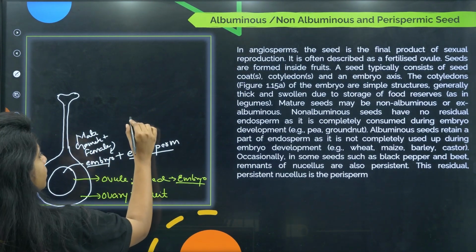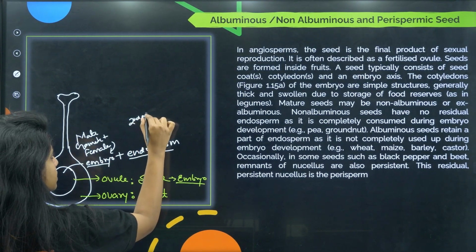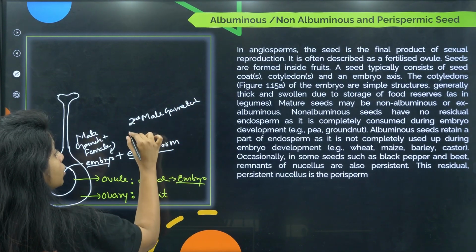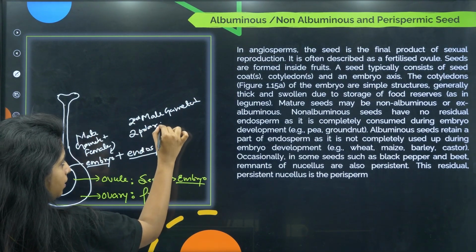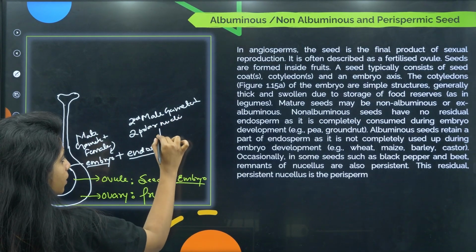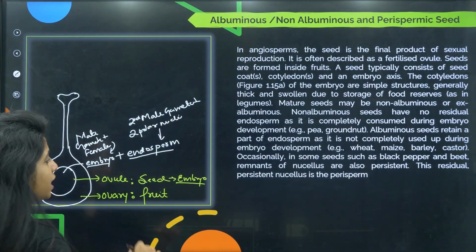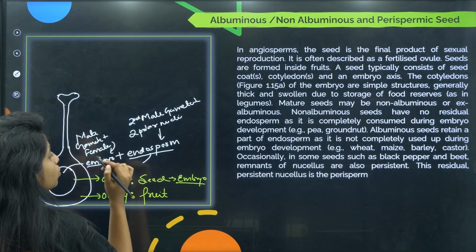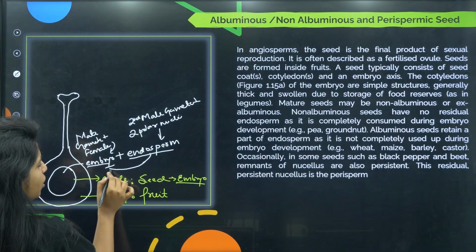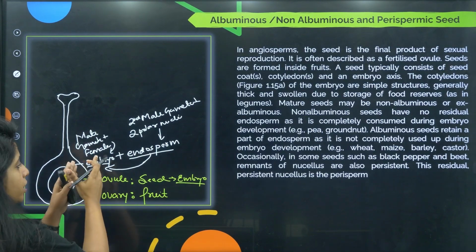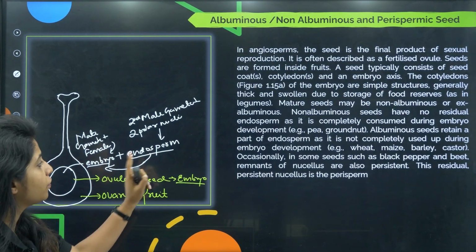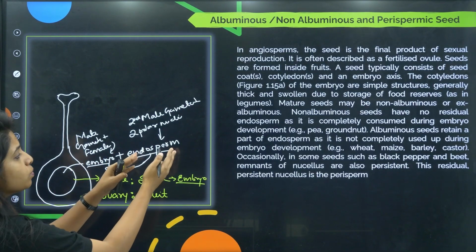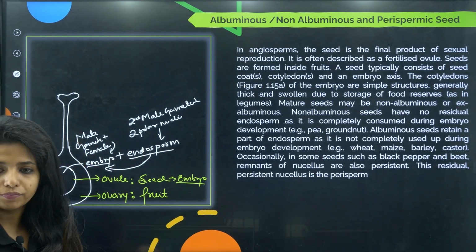The second male gamete, when it fused with the two polar nuclei in the middle, formed the endosperm. Endosperm provides nourishment to the zygote to form the embryo. Now there are certain seeds where the endosperm is totally utilized by the growing embryo.